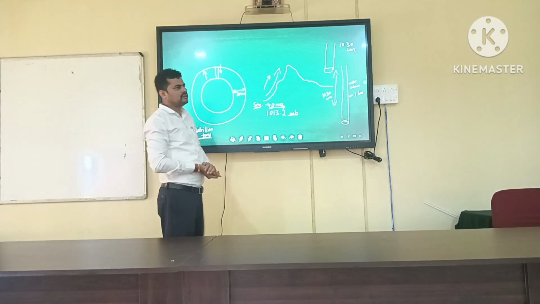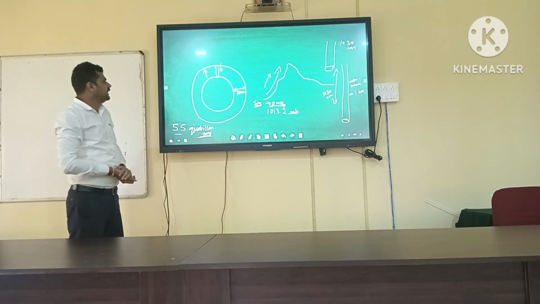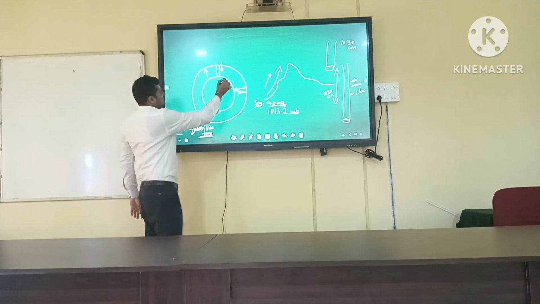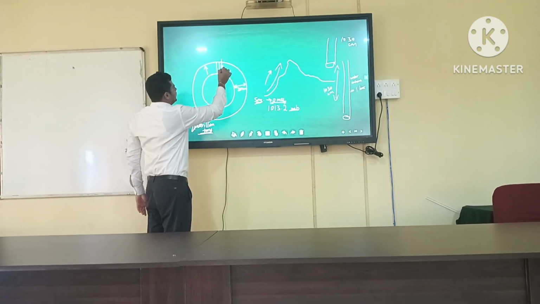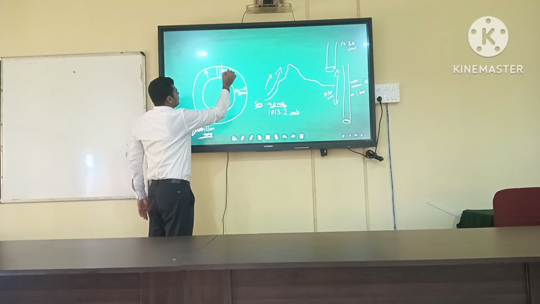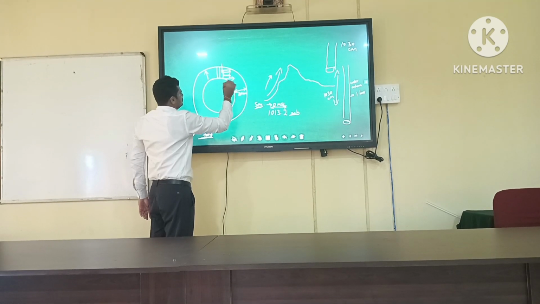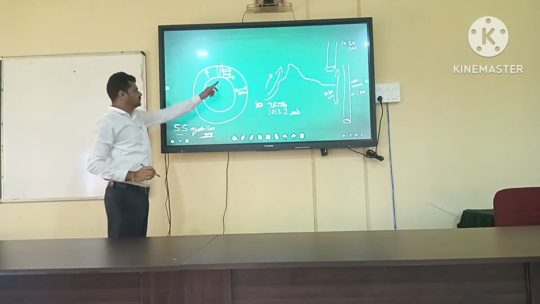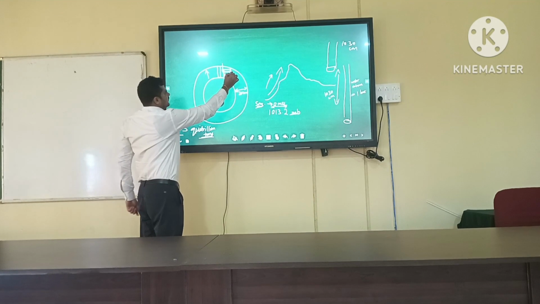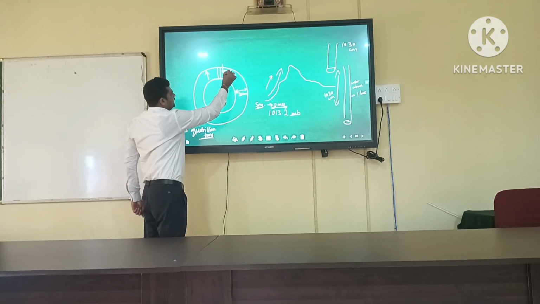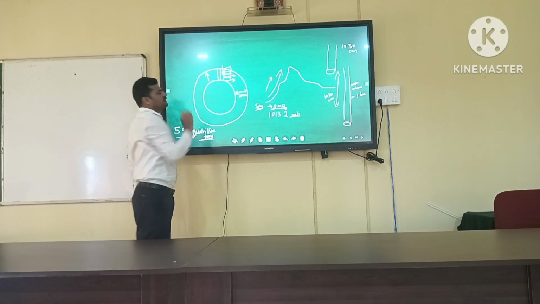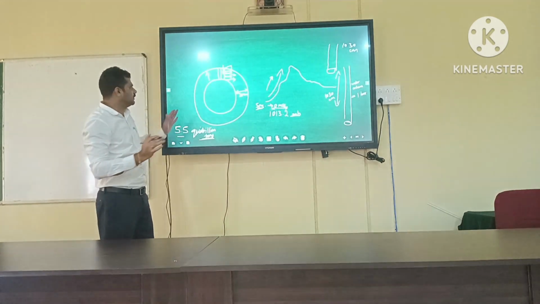Why? Because the air density is more here. The weight exerted by the top layer of the air mass is highest in this zone. Here in this higher zone, the air pressure will be less because the weight is only from this portion of the atmospheric air mass.